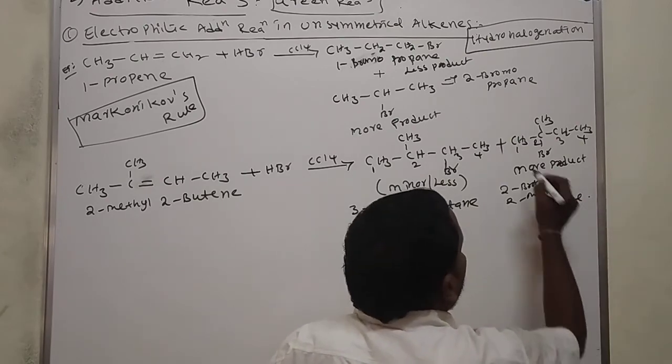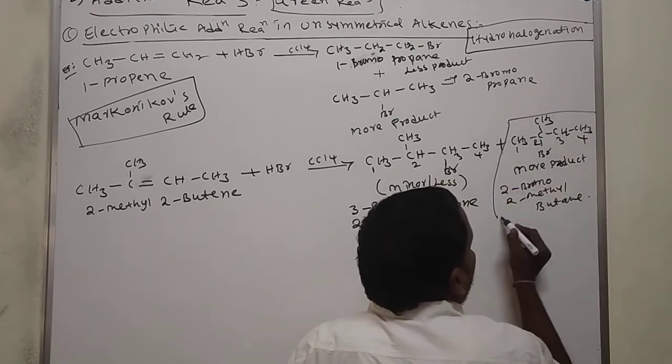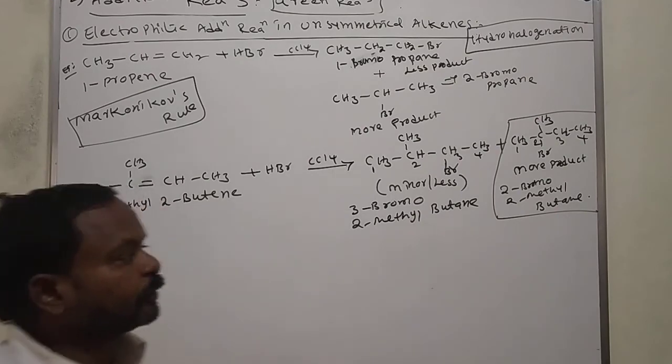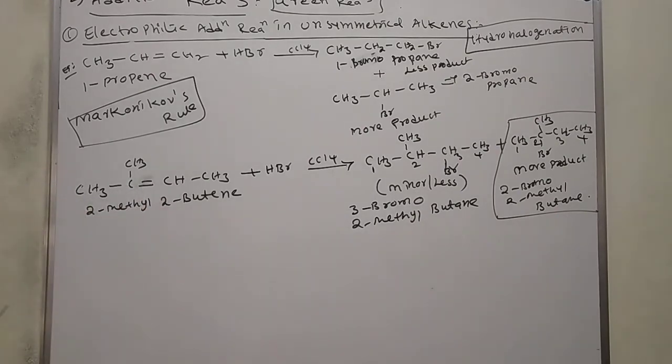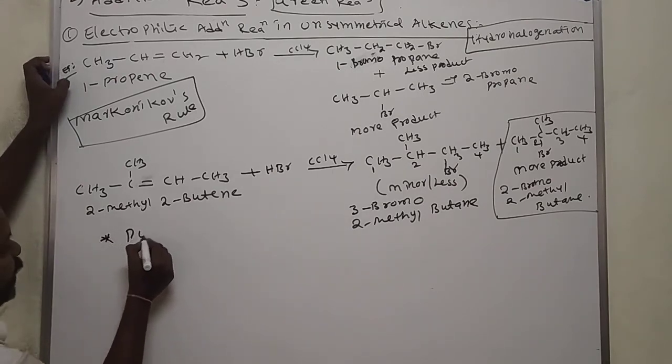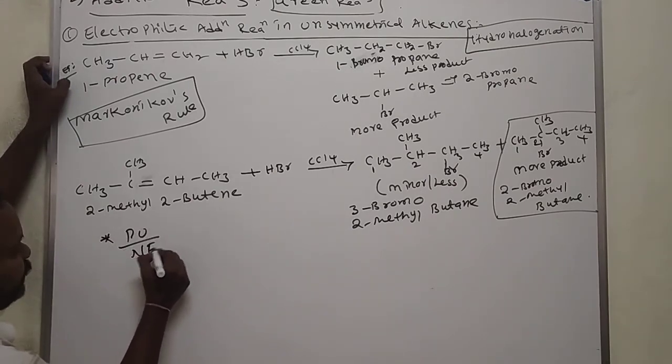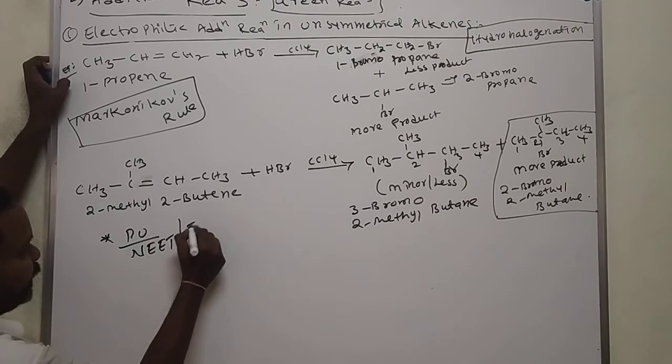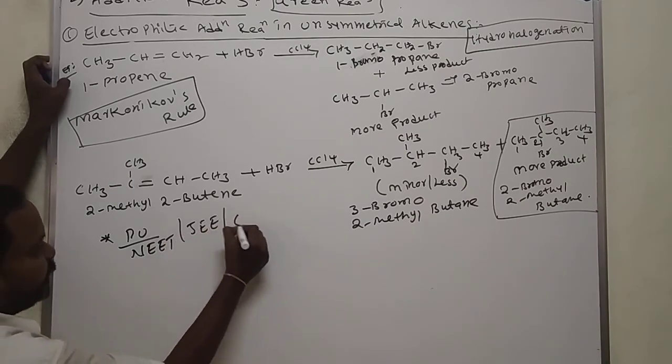Two compounds are formed. This is the major according to Markovnikov's rule. This is the minor according to Markovnikov's rule. We'll see in continuation what Markovnikov's rule is, and we'll take some more examples. This is an important reaction from the PU point of view, NEET point of view, JEE point of view, and CET point of view.